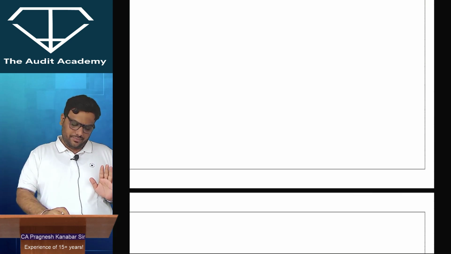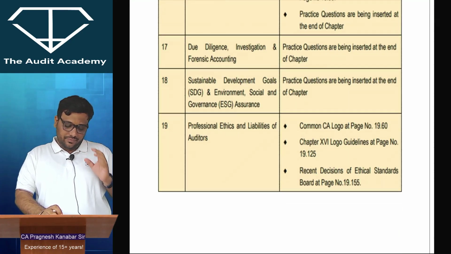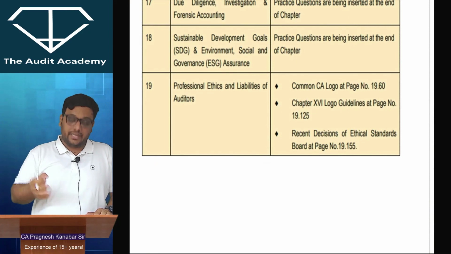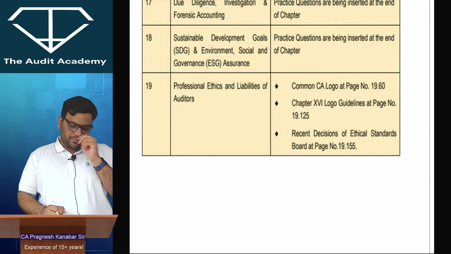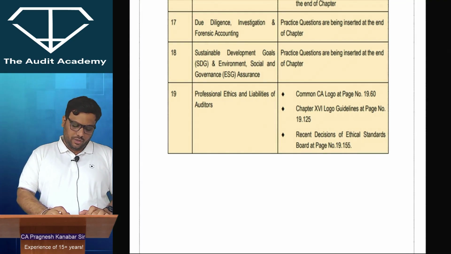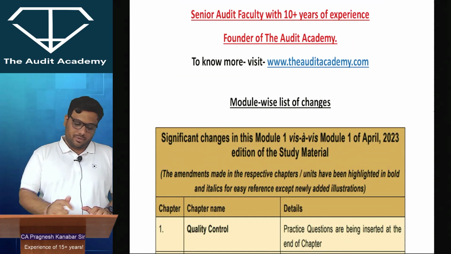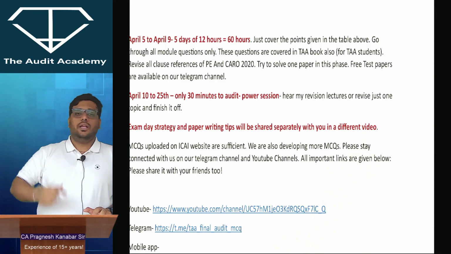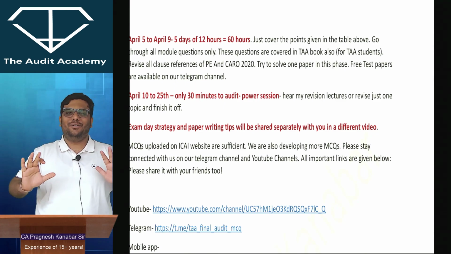Don't worry about it. Then the next major change we see is in professional ethics, which is about the CA logo, which obviously was supposed to be updated. But the most sensitive changes are the decisions of the Ethical Standards Board, which they have updated over here. And obviously I will make it public for you, so don't worry about it. So these are the amendments and practice questions we need to be careful about when it comes to May 25. I am developing a full amendment PDF for you, and I will explain those amendments quickly, so you will be very well briefed about it.